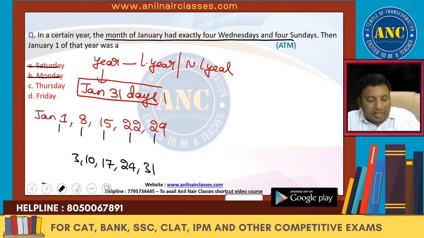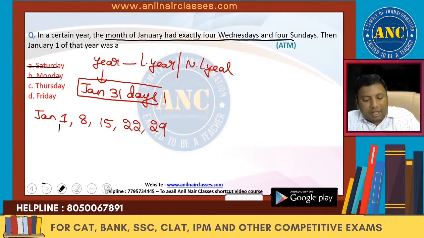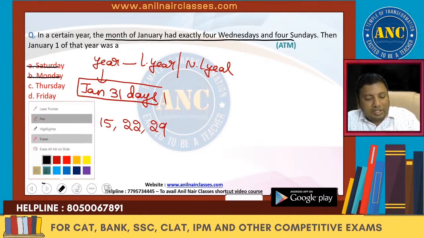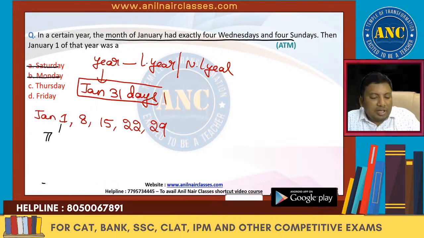Similarly, if I take January 1st as Thursday, 2nd is Friday, 3rd is Saturday, 4th is Sunday.